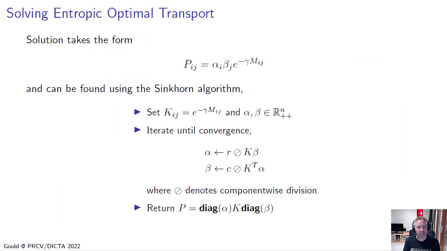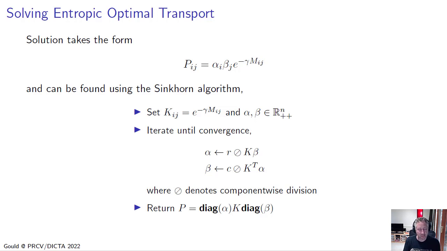Now, it turns out that the solution to optimal transport takes a very particular form. Each of the entries in the P matrix, P_ij, is going to equal alpha_i times beta_j times e to the minus gamma M_ij, where gamma is the regularization strength and M_ij is an entry in our cost matrix.